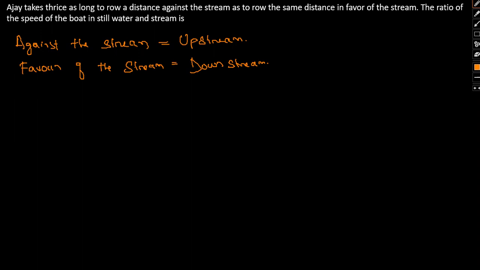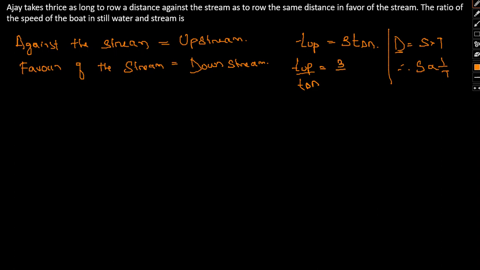So here it is given that Ajay takes thrice as long against the stream. So time taken upstream will be 3 times the time taken downstream. Now we know from the relation that distance equals speed into time. So if distance is fixed, we can write that speed is inversely proportional to time. Now T upstream by T downstream, the time is in the ratio 3:1, which will be equal to speed downstream by speed upstream, just the inverse.